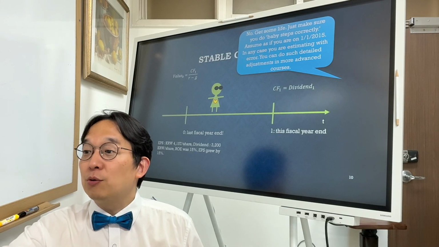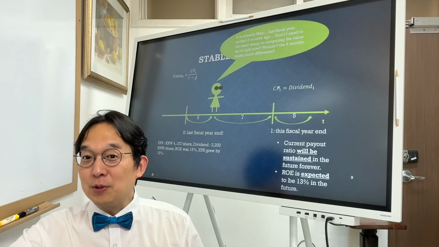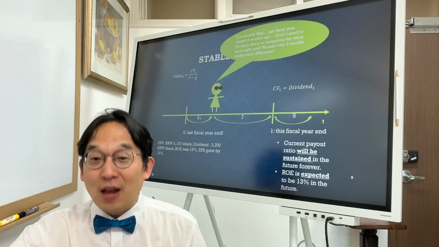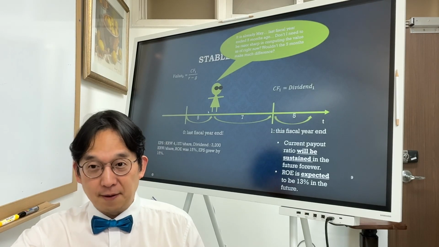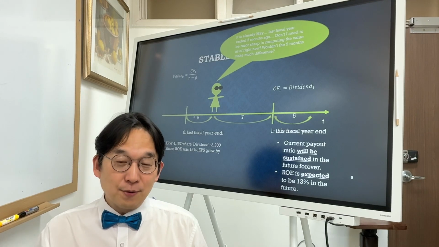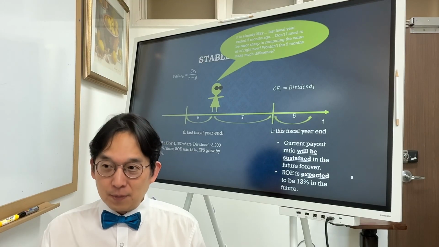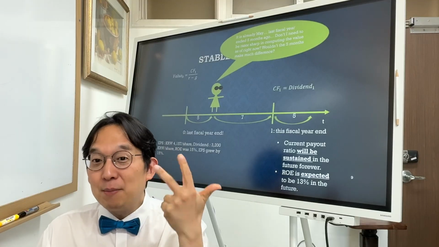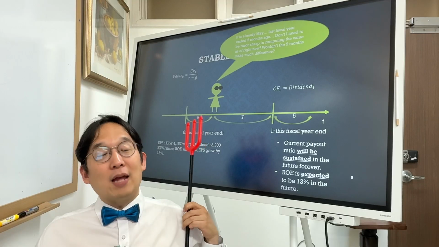Okay, in any case, you are estimating with error, and then you can do such detailed adjustments in more advanced courses. So this is just intermediate corporate finance, not advanced corporate finance. Okay, advanced corporate finance, you would have to do like a quarterly updating. Okay, the accounting report, okay, non-audited accounting report gets published every quarter. So the first quarter, which is like January, February, March, okay, 3 months performance, they get reported at the end of April.